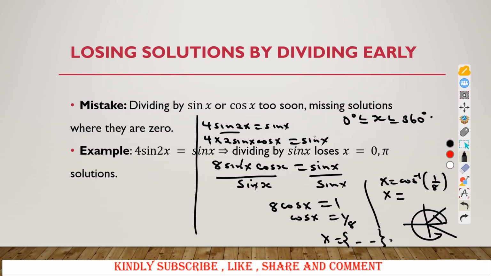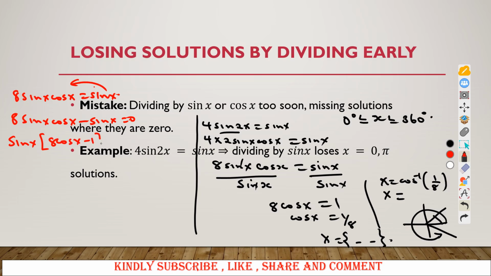Let us go on and look at someone else. Another person reaches here and says, I have 8 sine of x cos of x equal to sine of x. Instead of dividing through by sine of x, you bring this one to the other side. So you have 8 sine of x cos of x minus sine of x, which is equal to 0. So you say sine of x into 8 cos of x minus 1 is equal to 0. Then you have sine of x is equal to 0, or 8 cos of x is equal to 1.